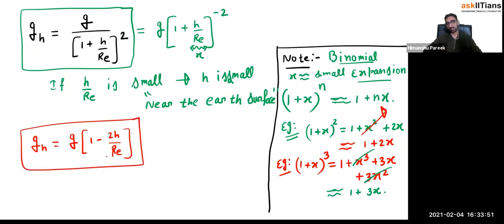Such a simple formula. And here also you can see that as h increases, gravity decreases, because there is a negative sign now, which will make the decrement in the gravity as height increases. So do remember, this is always valid, and this formula only near the Earth's surface. So that's it. That is about the change in gravity due to the variation in height.